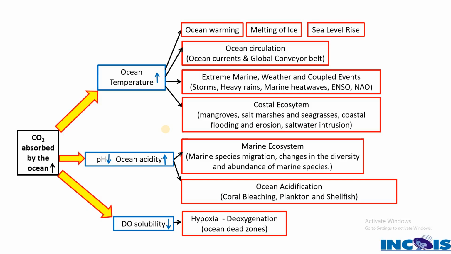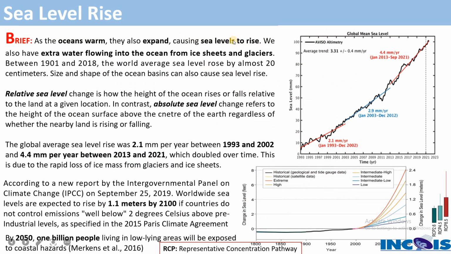Welcome. In the last session, we have seen some impacts of climate change, that are ocean warming and melting of ice. Now, in this session, we are going to see sea level rise. So, what is sea level rise? When the ocean gets warmer and warmer, what will happen? It causes thermal expansion. Thermal expansion means the expanding volume of water molecules.